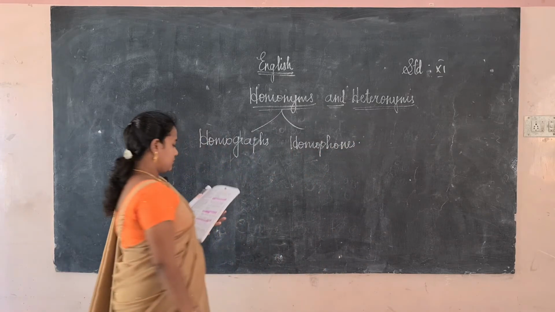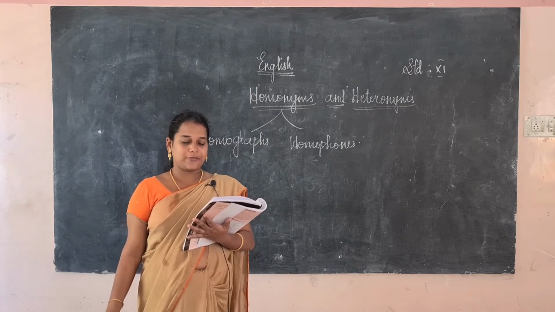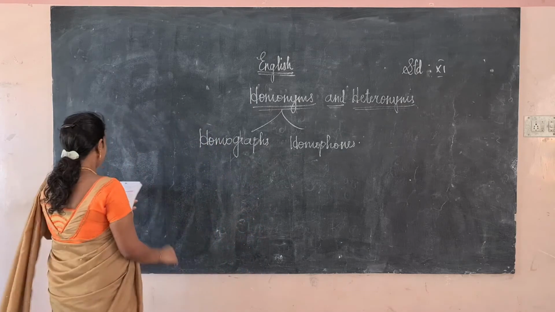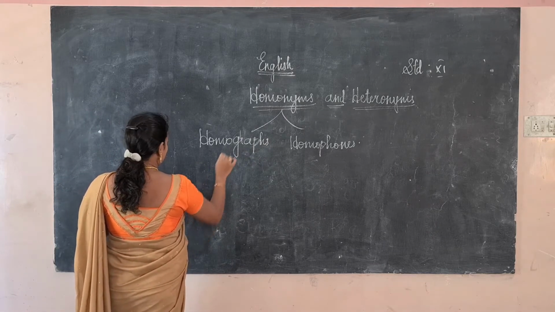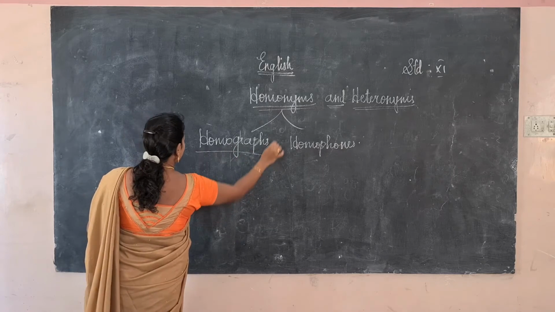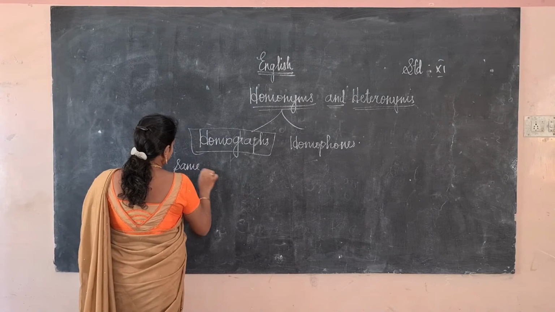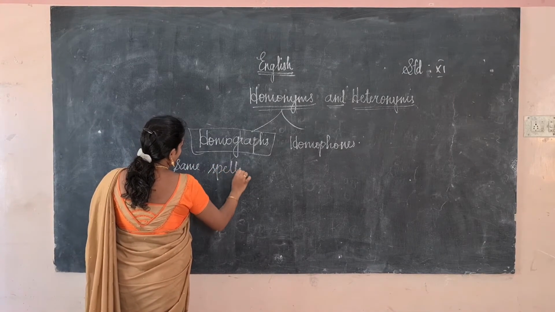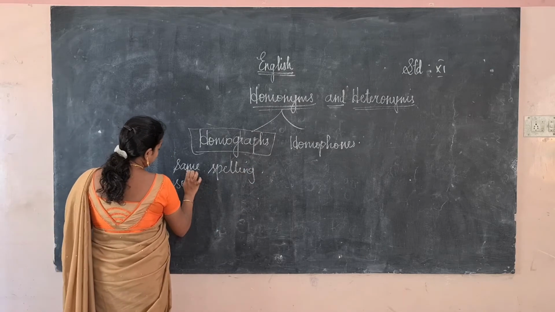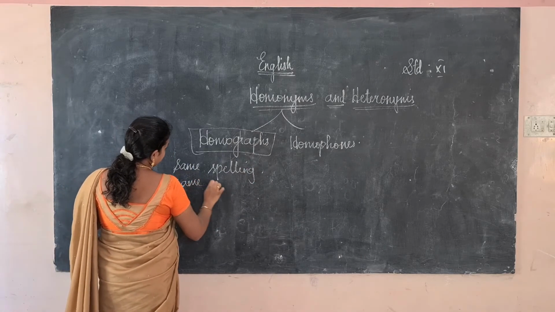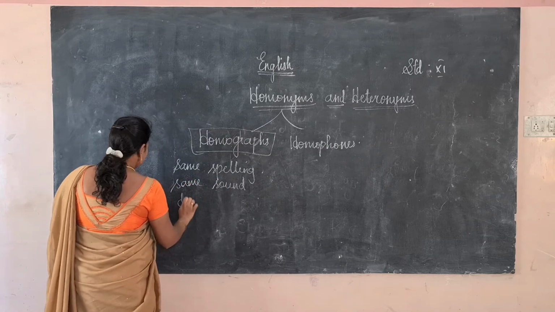The homograph is a word with the same spelling, same sound, but different meaning.